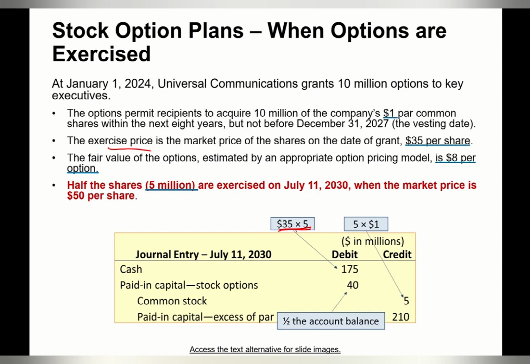And paid-in capital stock options will be debited by 40 million because that's half of the account balance, which is 80 million divided by 2. Common stock increased by the par value times total shares exercised, so it's 5 million. And the difference will be credited to paid-in capital in excess of par by 210. That is 175 plus 40 minus 5.